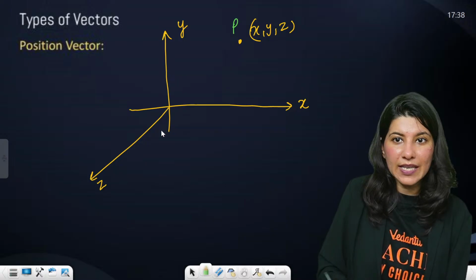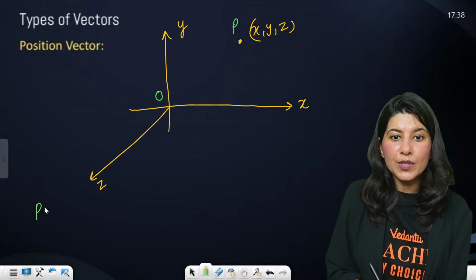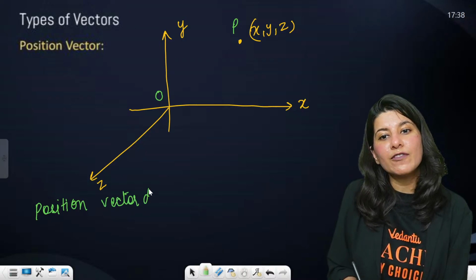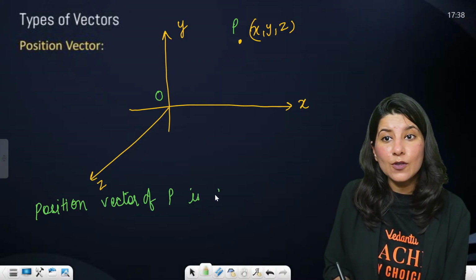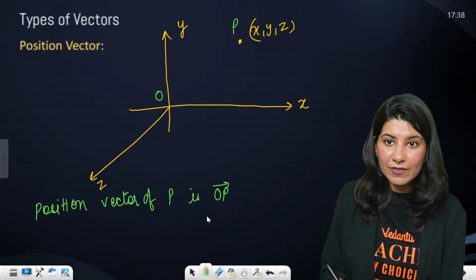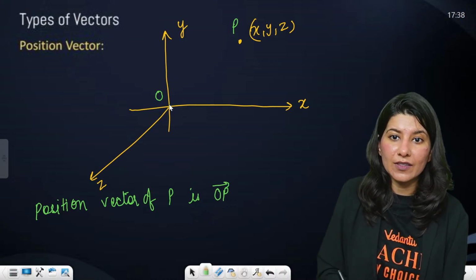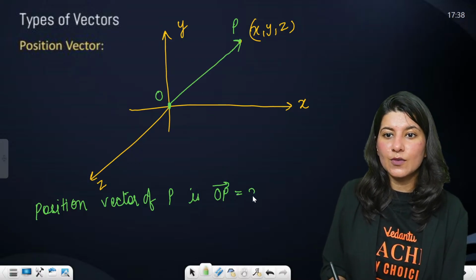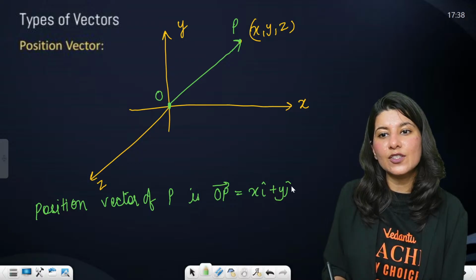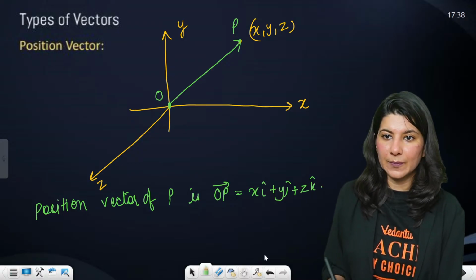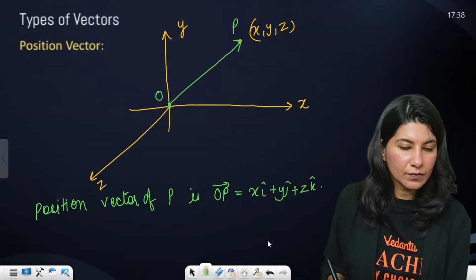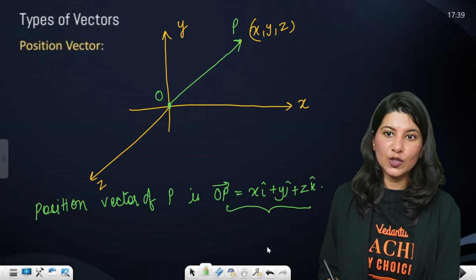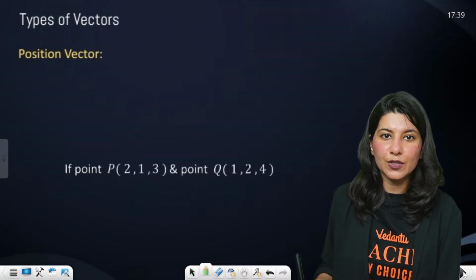Suppose this is P and this is your O. The position vector of point P is the OP vector. This is going to be xi cap plus yj cap plus zk cap. So this is what your position vector is going to look like.